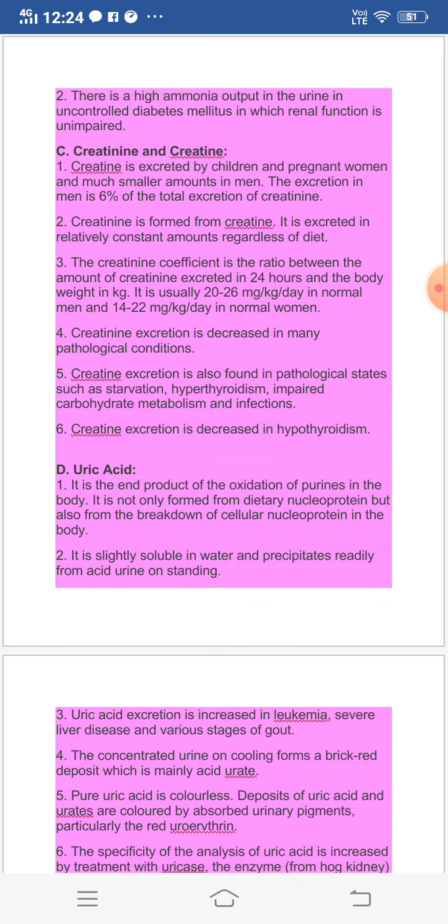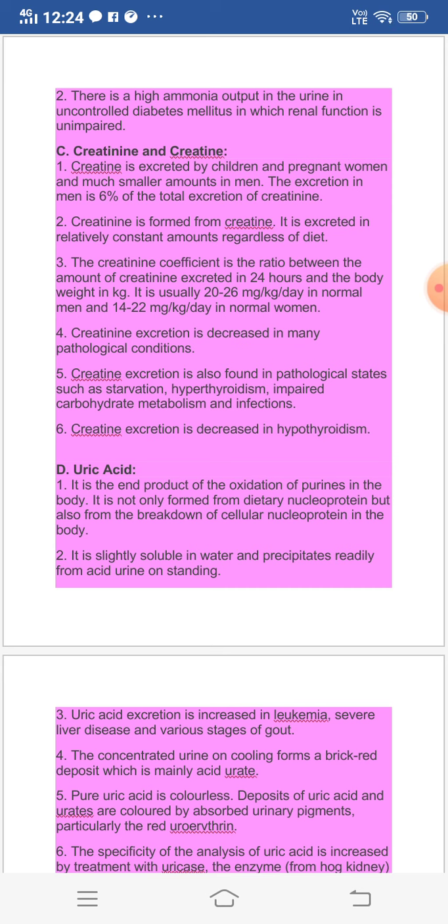Purines are basically from DNA in the body, and uric acid is not only formed from dietary nucleoprotein, which is taken through the food, but also from the breakdown of cellular nucleoprotein in the body.